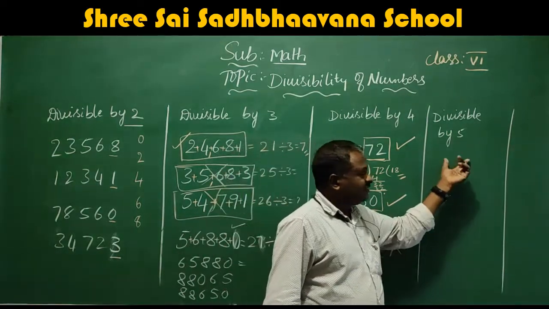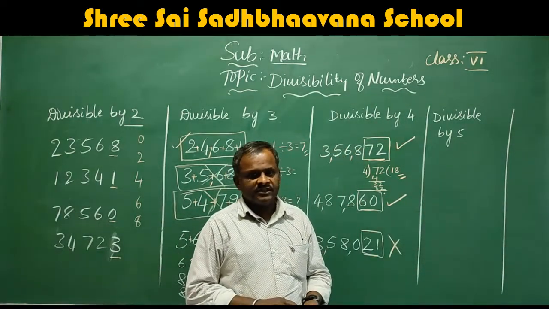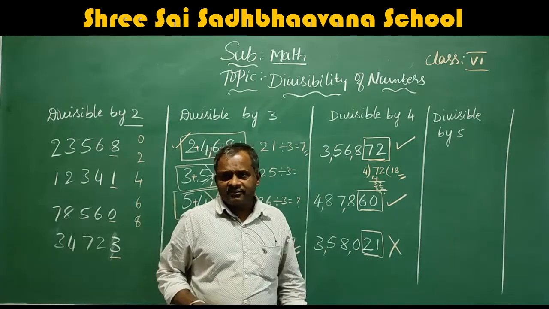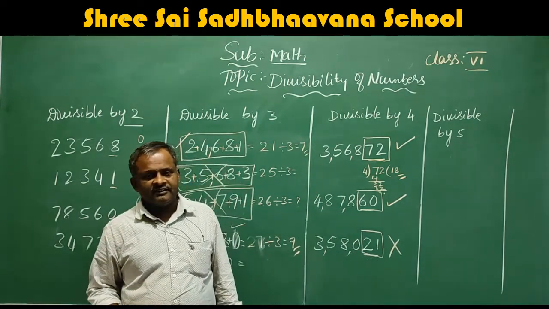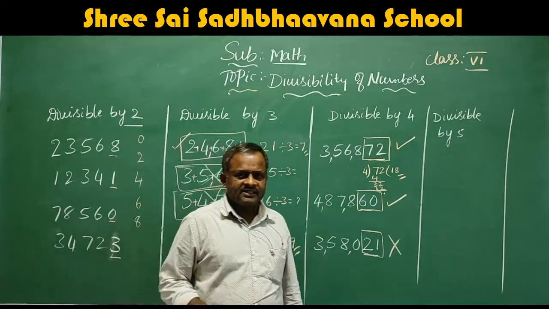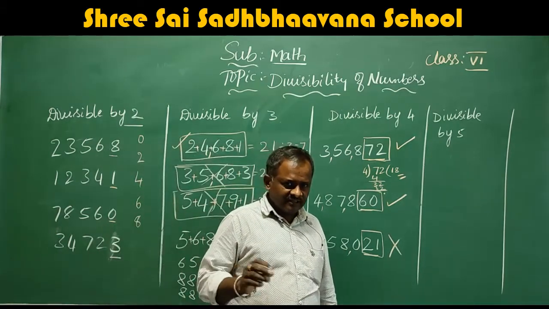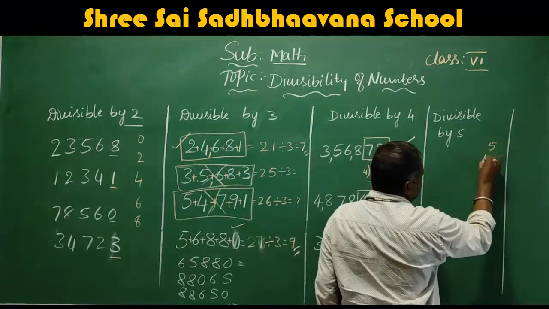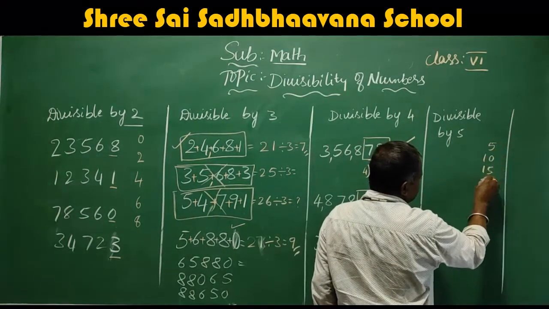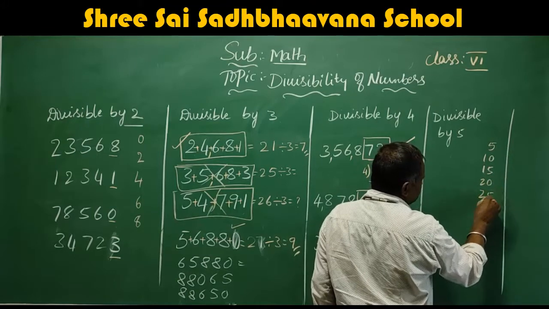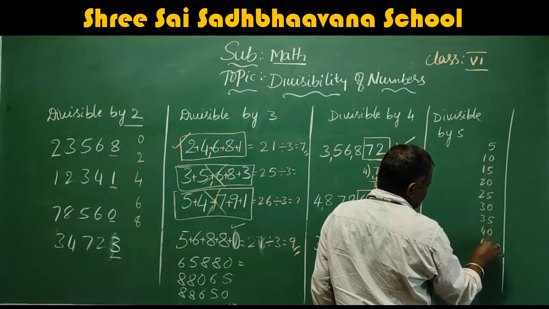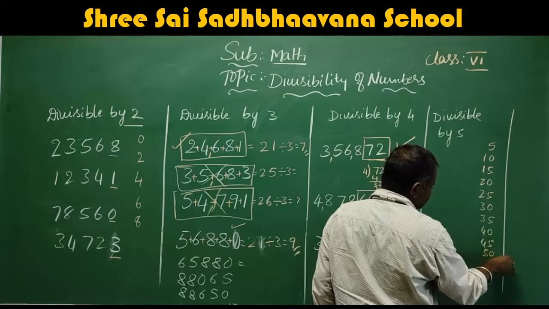Next comes divisible by 5. When you see the tables of 5, 5 ones are 5, 5 twos are 10, 5 threes are 15, 5 fours are 20, 5 fives are 25. I will write 5 ones are 5, 5 twos are 10, 15, 20, 25, 30, 35, 40, 45, 50.